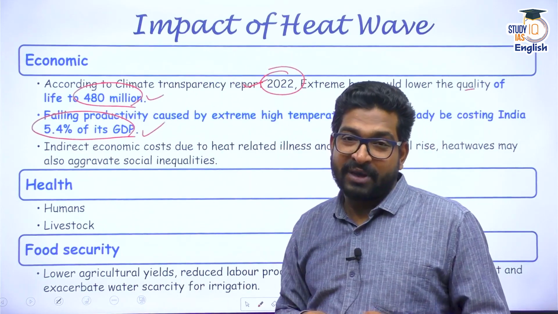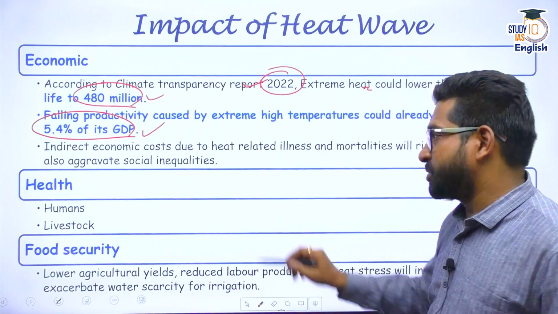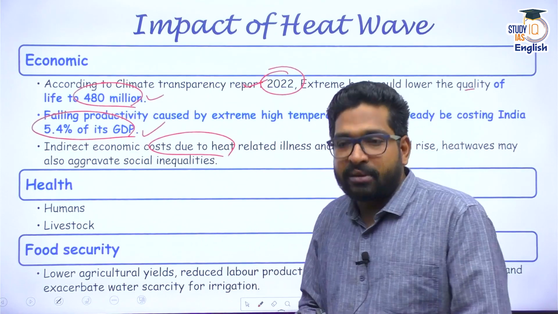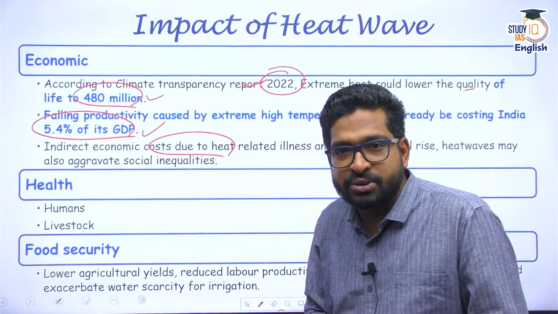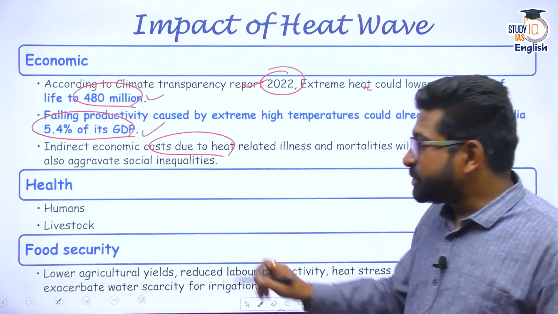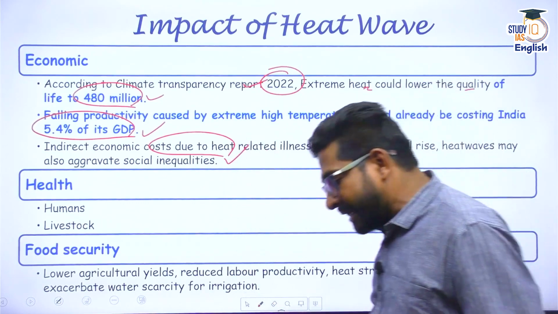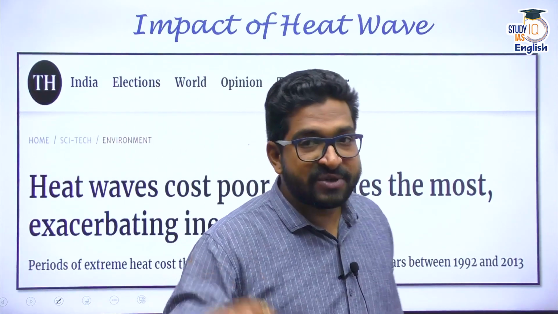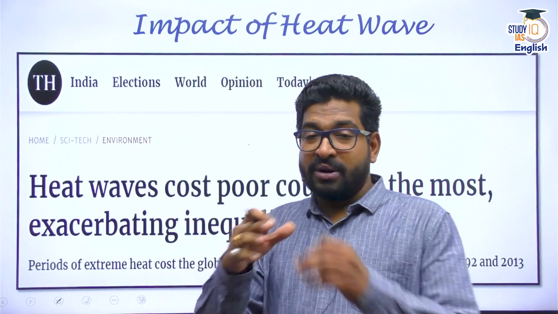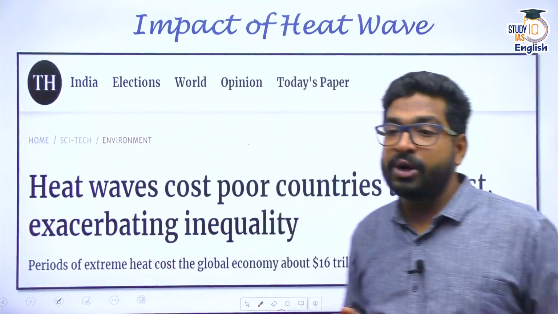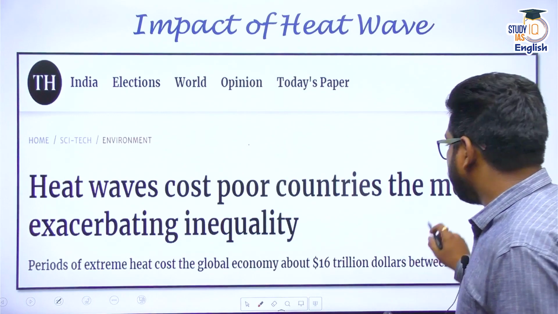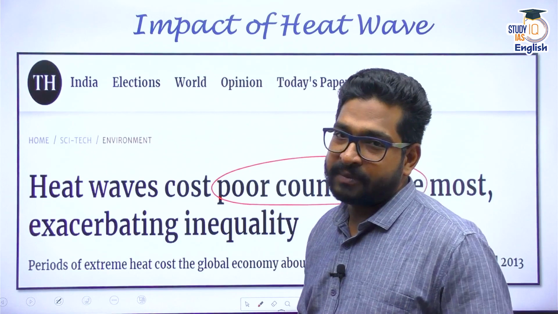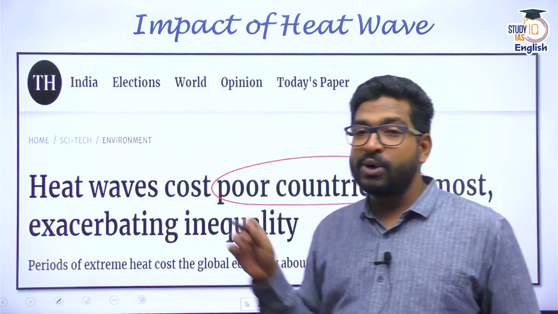That's the average. Apart from that, the indirect costs are quite heavy because, see, if I fall sick because of heat wave, there is a health impact, I do not have insurance, out of pocket expenditure goes, right? That means the inequalities would be rising continuously. In a country like India, where we already suffer from issues of poverty, unemployment, and social inequalities, heat waves actually expand these problems more and more. It's quite clear: heat waves cost poor countries the most, where the inequality is further exacerbated. That's proved. Many reports have already told us that.